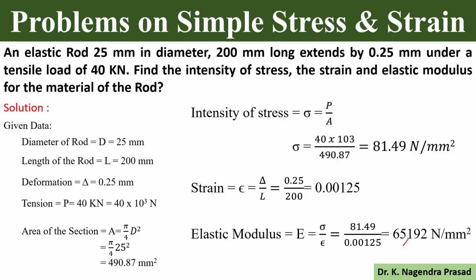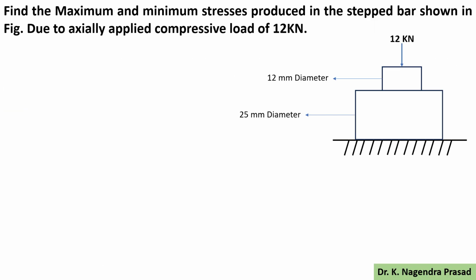So next we have to see another problem. Find the maximum and minimum stresses produced in the stepped bar shown in the figure due to an axially applied compressive load of 12 kilonewtons.